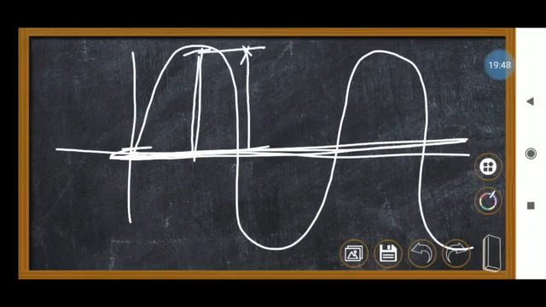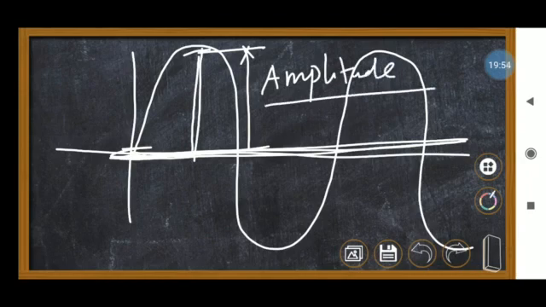This is called amplitude. So the maximum displacement caused by the body is called amplitude. For example, a lion will produce more amplitude. More amplitude means more loudness, that means a not pleasant voice. It will be producing some kind of noise.